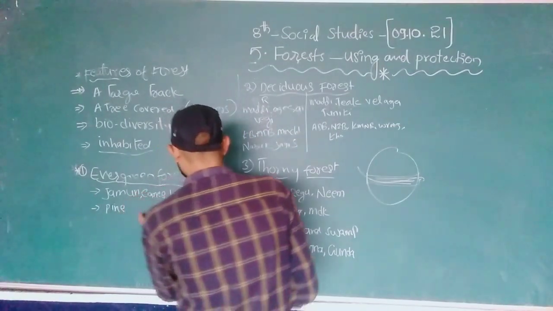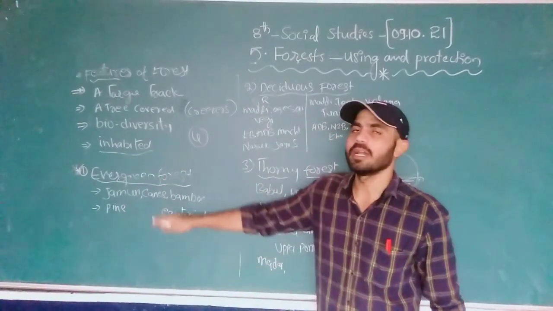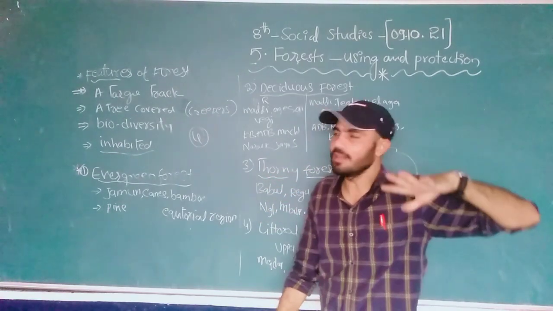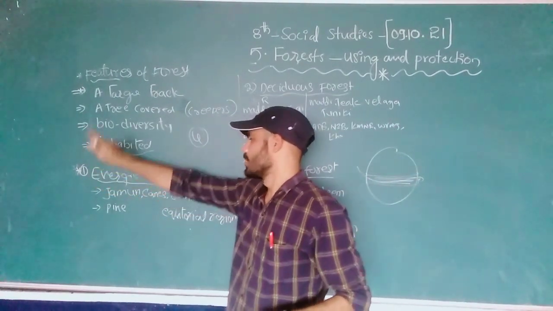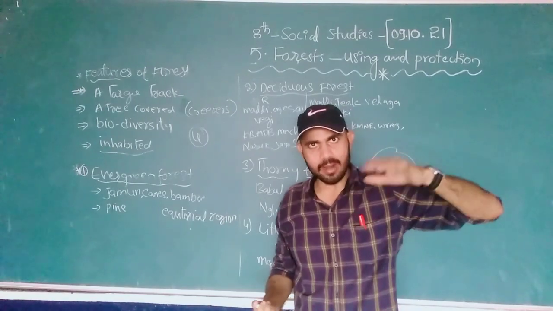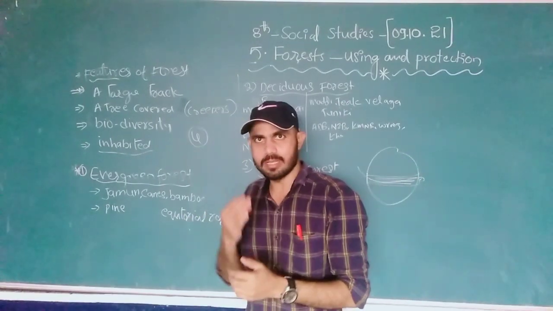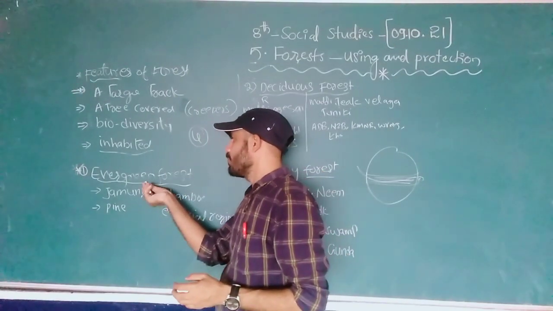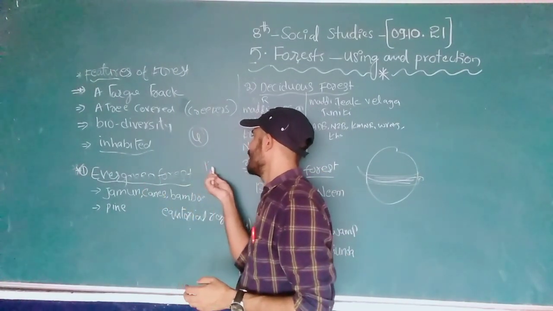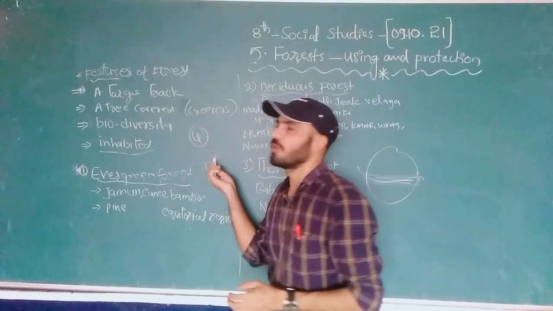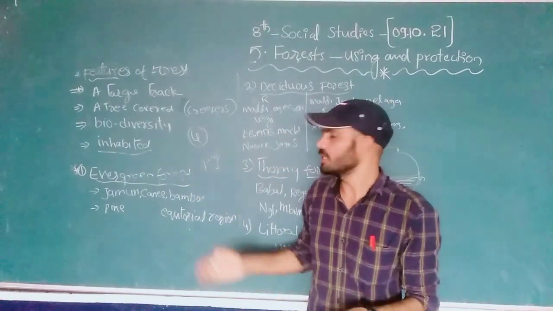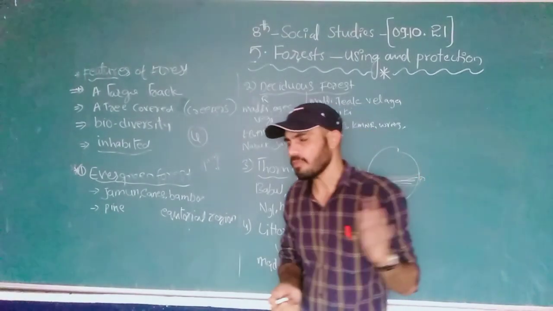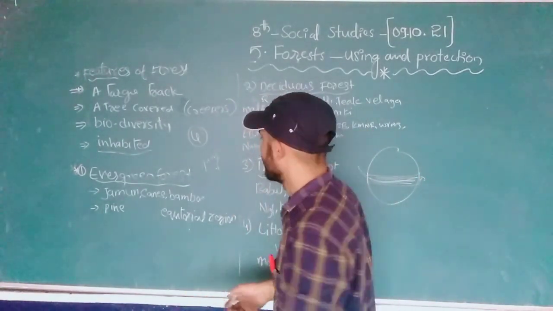In the equatorial region we find this kind of evergreen forest. Evergreen forest is always green, right? That's why we call it evergreen forest. No doubt some of the plants sprout their leaves and again shed their leaves, but we have one tree that sheds its leaves and one that does not. Why? Because we have the evergreen forest, so they are all covered, looking like greenery all the time.